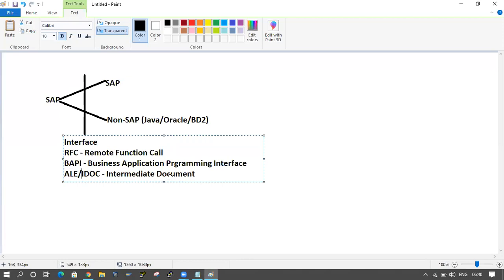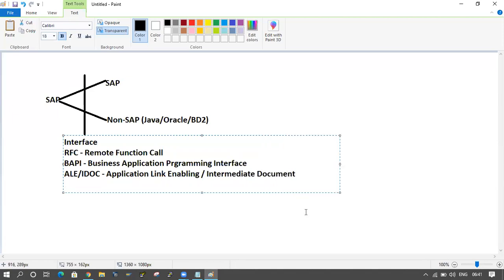ALE means, if you want to connect from SAP to non-SAP, then we will go for ALE, and if you are connecting from SAP to SAP, then we will go for IDOC. ALE means application link enabling. These are the concepts we will use in interfaces.